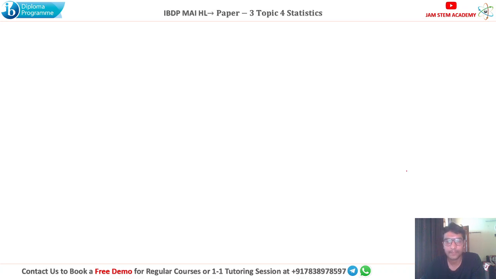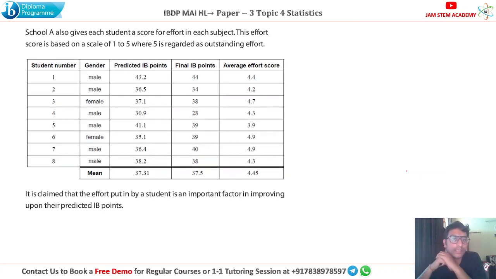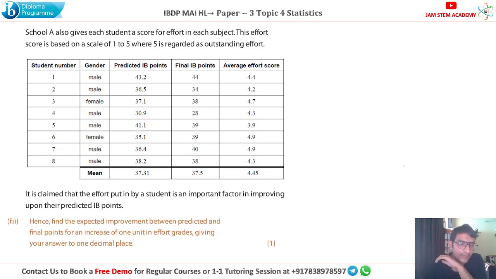Next one. Next question is: school A also gives each student a score for effort in each subject. This effort is based on a scale of 1 to 5, again same thing. Now the question says, hence find the expected improvement between the predicted and the final points for the increase of 1 unit in effort grades.